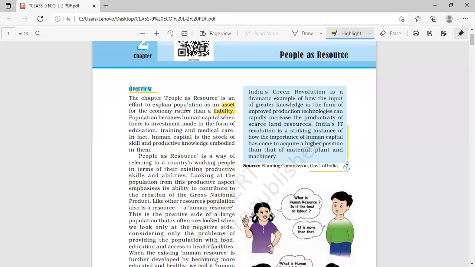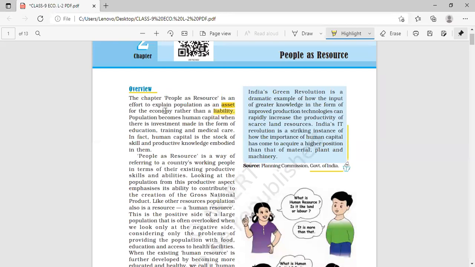We can say that population as an asset means population as very useful or valuable for productivity. Asset means useful or valuable for the productivity, for the economy. You can write down the meanings over there, because again and again these words will come, asset and liability. Rather than a liability. Liability means responsibility. एक तरीके से we can say in Hindi बोझ.